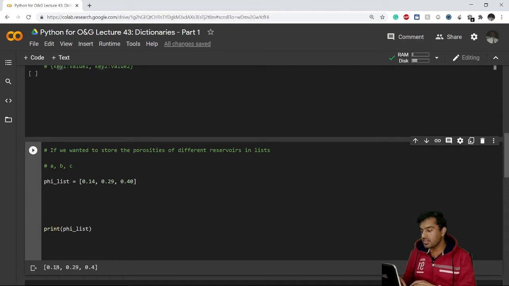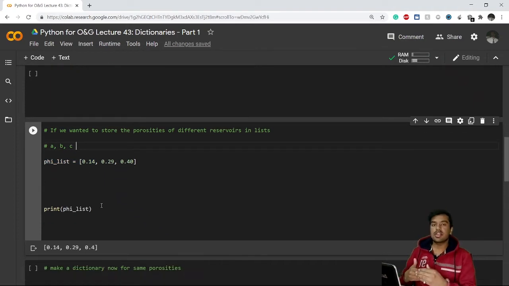We don't specify it here. Although we know, the user might not know that 0.14 is related to A, 0.29 is related to B, and 0.4 is related to C. So for that, dictionaries came into the picture.